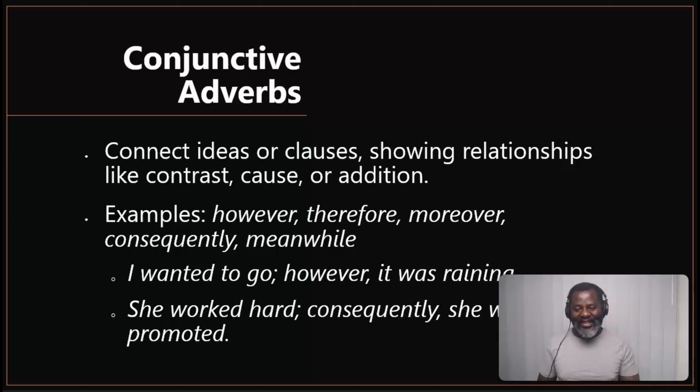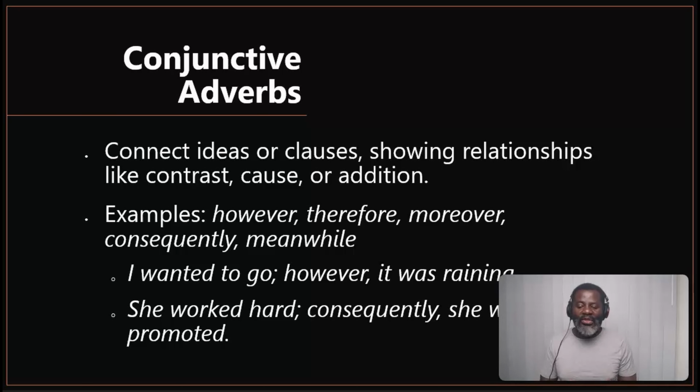Let's look at conjunctive adverbs. Again, these are very interesting types of adverbs, because they work as conjunctions. We know that conjunctions are used to connect ideas in a sentence, and so these adverbs work in a similar way. They connect ideas or clauses, showing relationships like contrast. There's another topic coming on contrast. Cause, there's a topic coming on cause and effect. Then addition. So examples: however, therefore, moreover, consequently, meanwhile. All these fall under conjunctive adverbs.